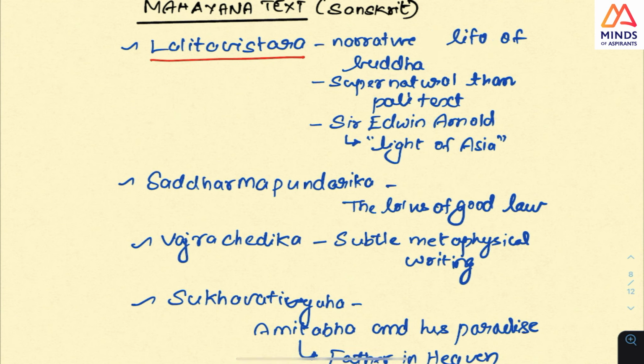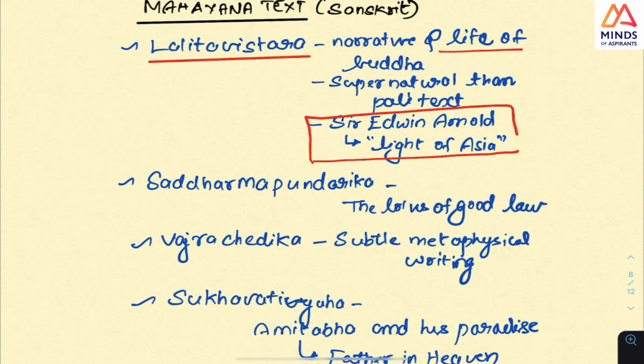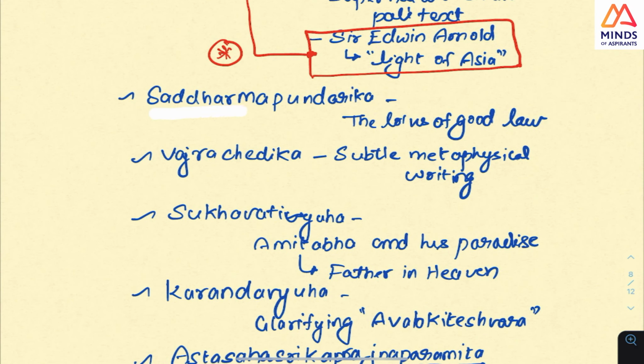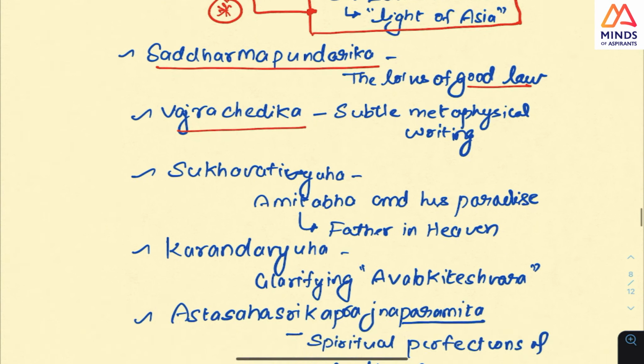So each one, see. And here the important concept that you should look at is that this Lalita Vistara, the Mahayana text which was written in Sanskrit, is the text which was used for Light of Asia. This is a very famous poem about the life of Buddha, and what they use as source is that Lalita Vistara. Please note this down. And this is a Mahayana text. And Saddharma Pundarika, the lotus of the good law, and Vajra Chedika, which is metaphysical.